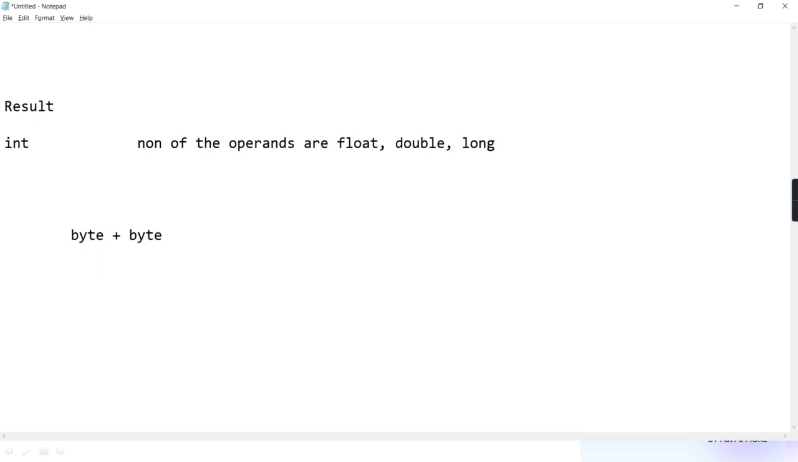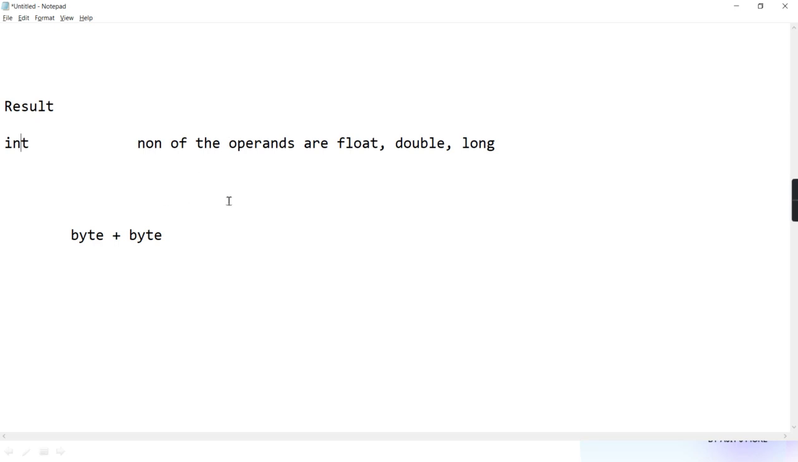Is the answer byte or is it integer? Integer, because I am giving you the rule. And you should follow the rules. The rule I told you is that whenever you perform any arithmetic operation, your result is going to be integer if none of the operands are float, double or long. You applied the C++ rules.